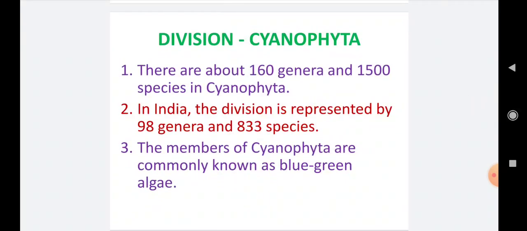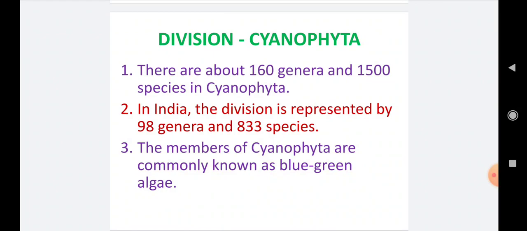The number of genera and species of Cyanophyta. There are about 160 genera and 1500 species of Cyanophyta occurring all over the world. From that, in India, this division is represented by 98 genera and 833 species.